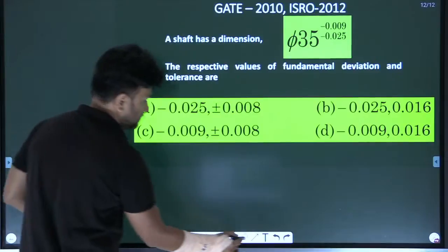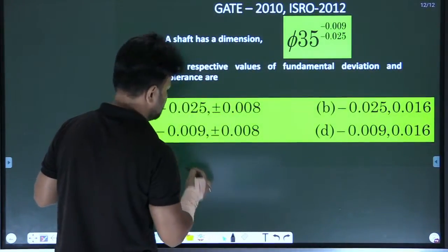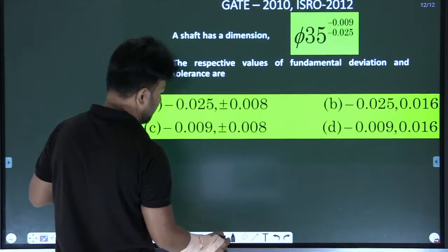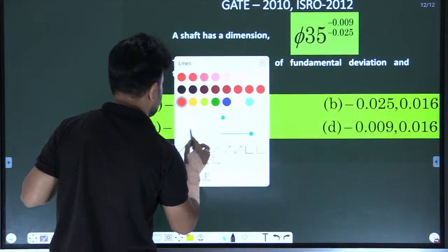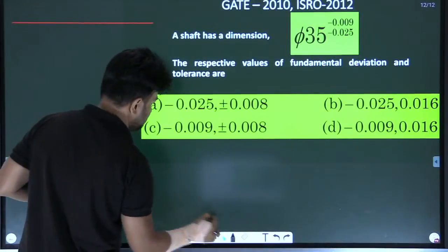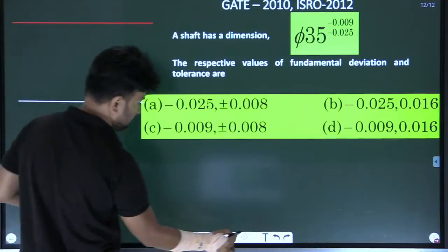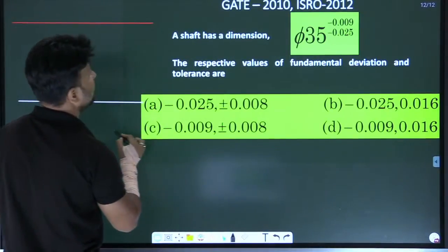Look, I am drawing a diagram. I believe in metrology, if you are able to draw the diagram, then you will never make any mistake. This is a zero line, and this is a zero size. A shaft has a dimension.